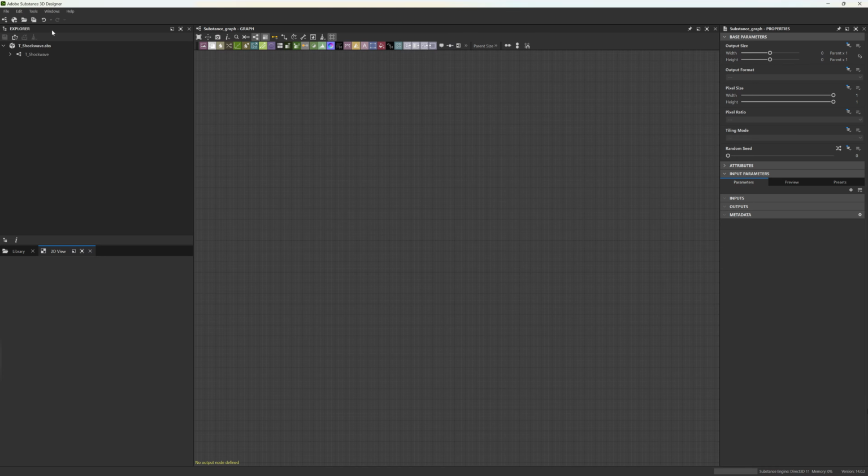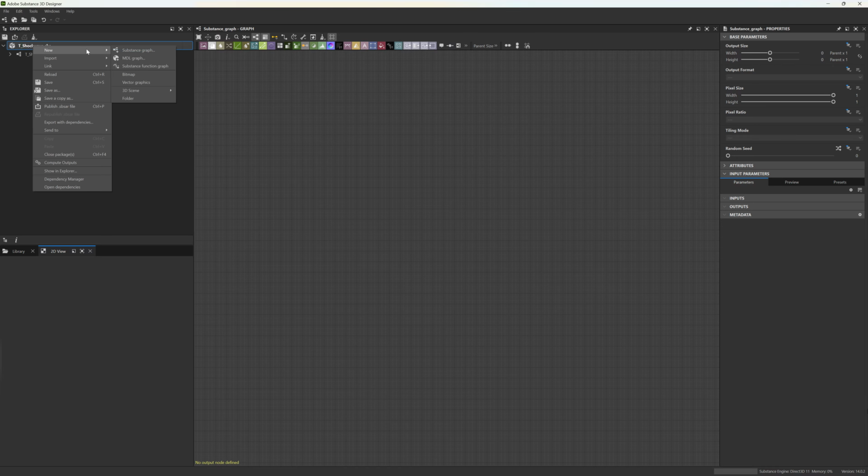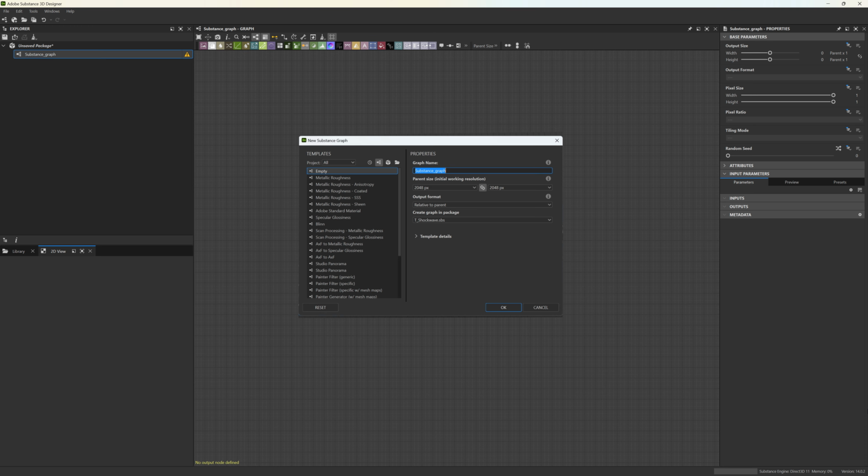Hey everyone, in this video we're gonna create the noise texture for shockwave element in Substance Designer. Okay, let's dive in. First, create a new substance graph. Use the empty template, name it T-Noise, and keep the default resolution.